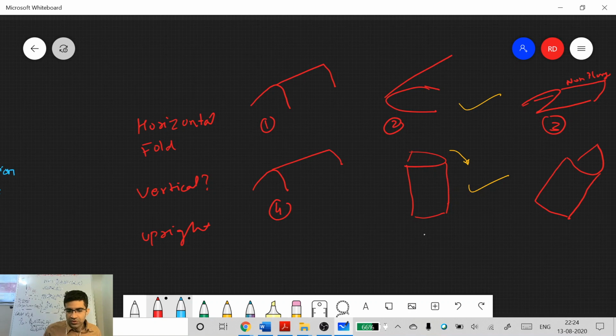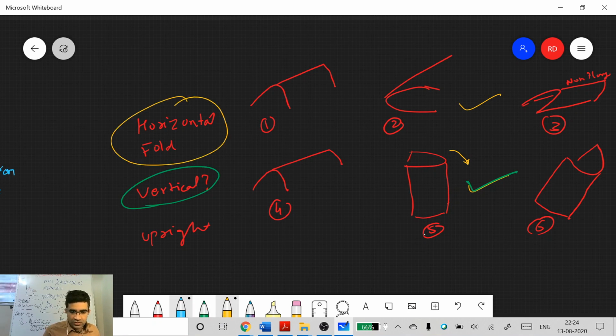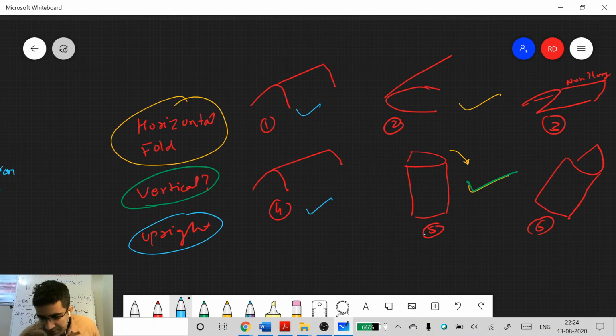Let me renumber this. Now tell me. Okay, so let me color this in green so that you get this one. This is yellow, and let me color this in blue. So upright is 1 and 4. Okay,